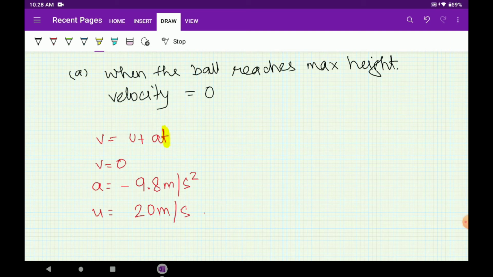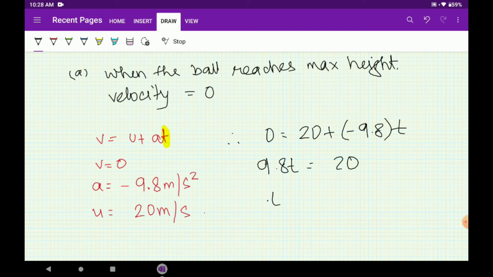So the question asked what will be the time at which it will reach the maximum height. So substituting the equations, therefore 0 equals 20 plus minus 9.8 into t, that is 9.8 t equals 20, or t equals 20 divided by 9.8, that comes to approximately 2.04 seconds.